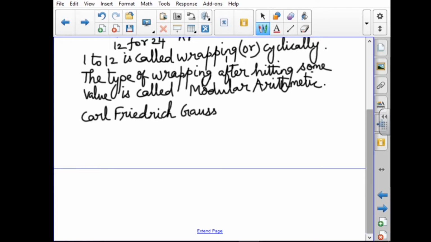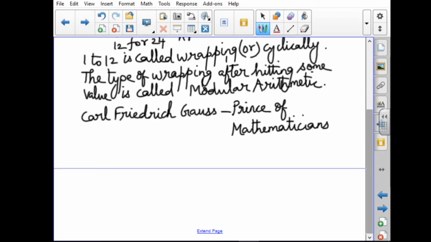In the first exercise we saw Euclid as the father of geometry. Here this person is called the Prince of Mathematics. The ideas were developed and improved by Carl Friedrich Gauss, Prince of Mathematics.